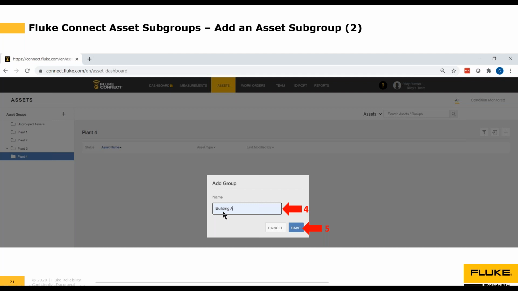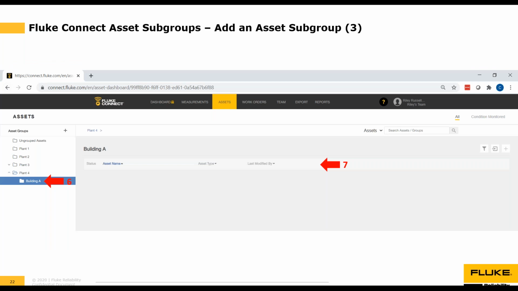In our case, we're using Building A, so we're going to type in Building A, and then we just click the Save button here next to the number 5. So now you can see that under the asset group called Plant 4, we've got a newly created asset subgroup called Building A. So Plant 4, Building A, and here are the assets in that new subgroup. Of course, there are none because it's a brand new asset subgroup.